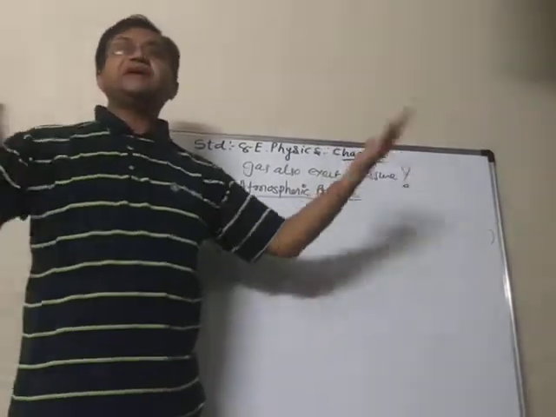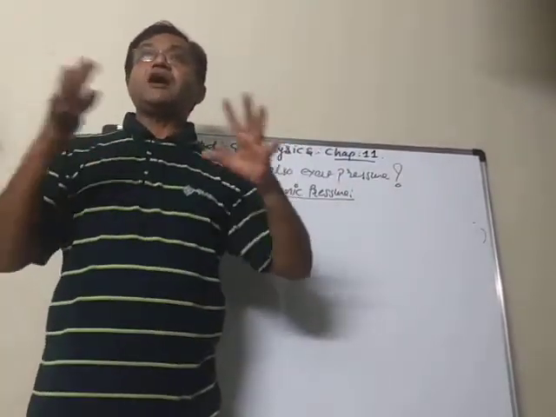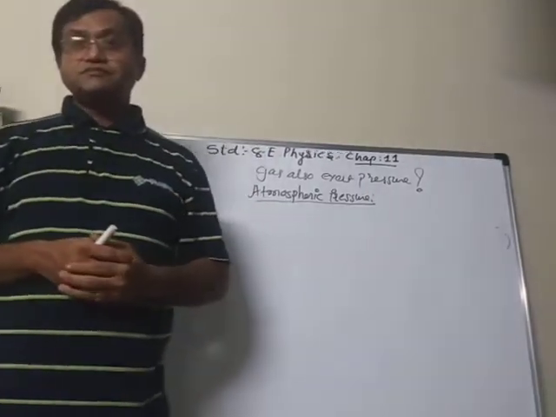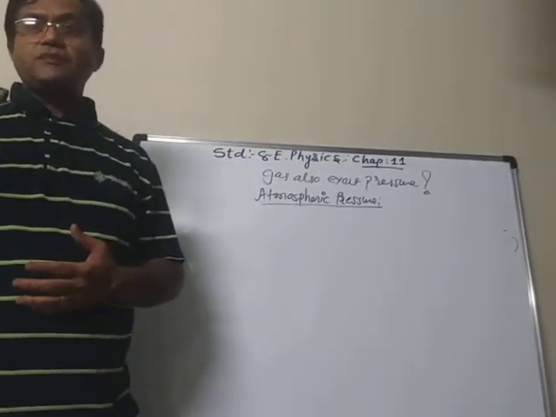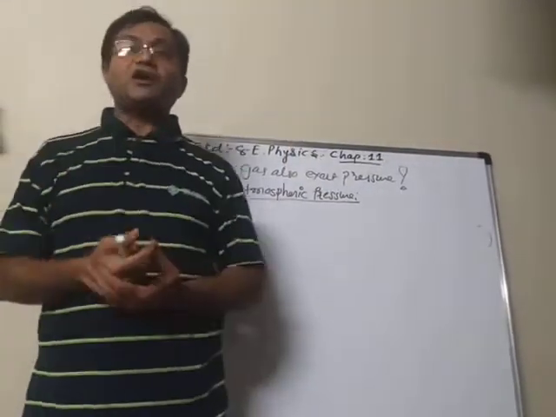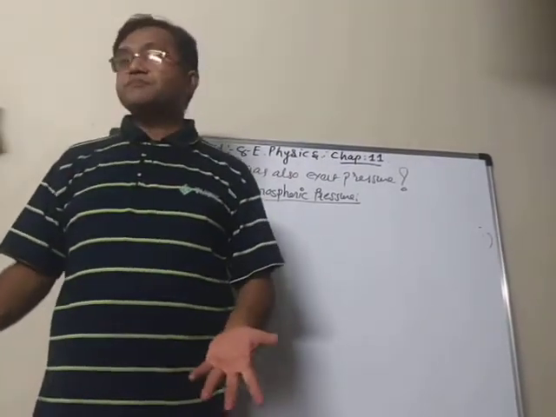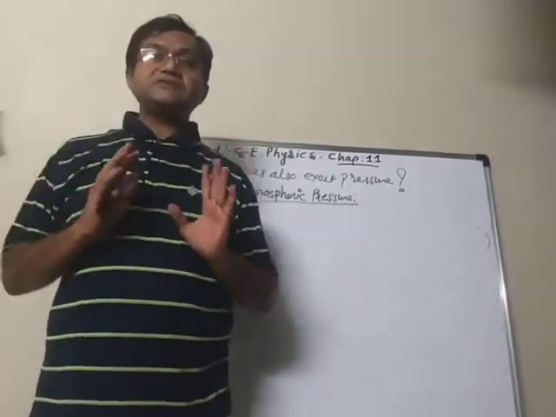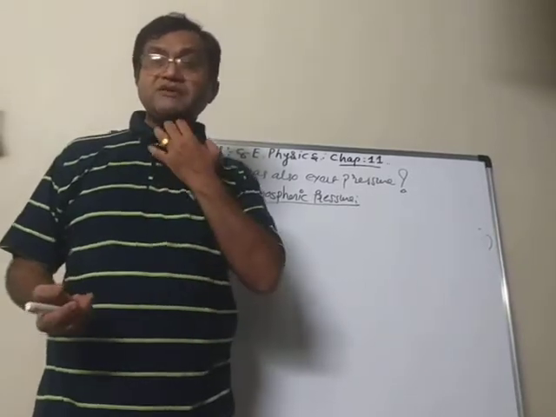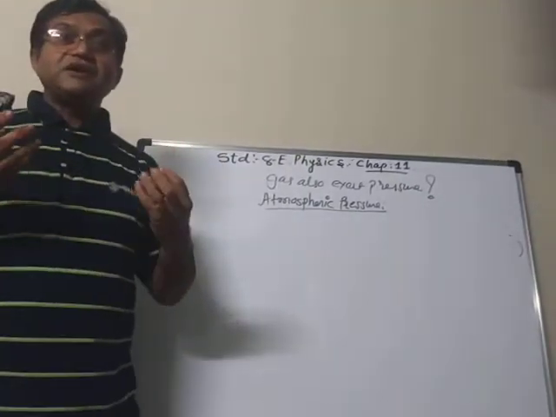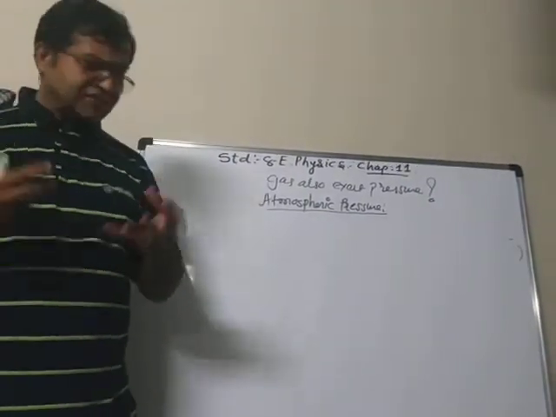It means that we are staying in an ocean of air. Just like in the ocean, everywhere there is water all around, similarly here, all around us is air.